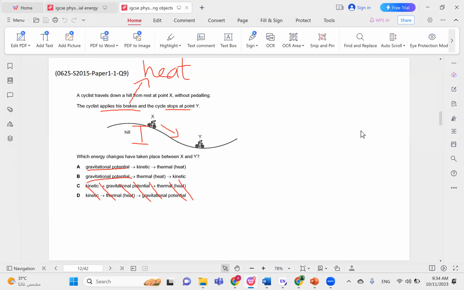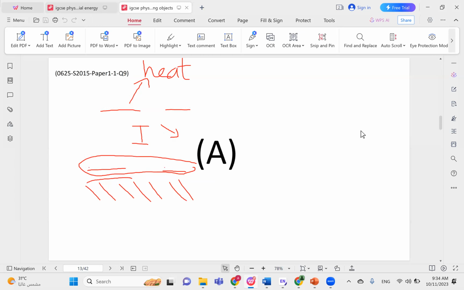So it has to be a choice where heat is at the very end. And this makes the most logical choice anyway. He has gravitational potential energy at the top. He starts moving, so he gets kinetic energy. And then he applies his brakes, and therefore we get thermal energy. So the correct choice here is choice A.